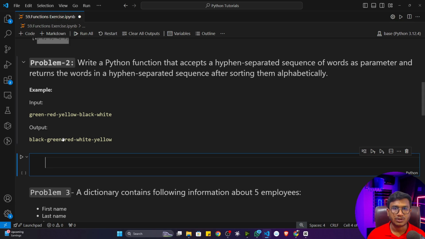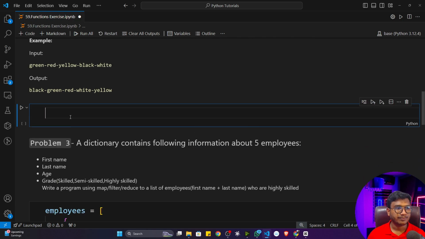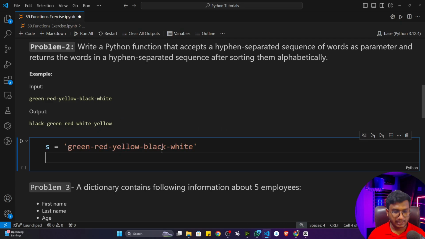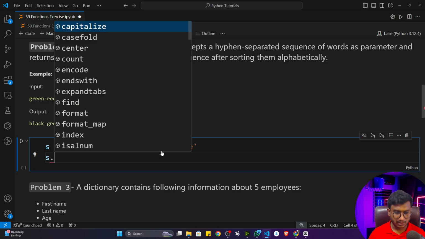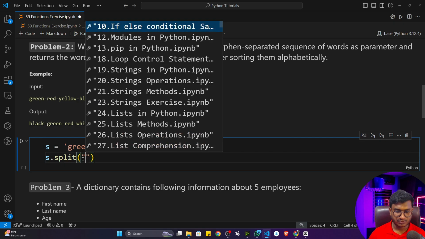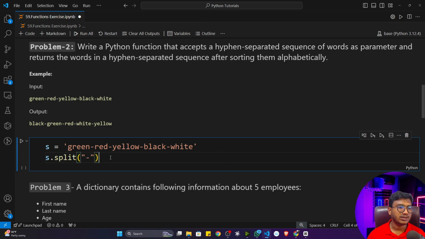Okay, I hope you got it. What is alphabetically sorted? I think I showed you, right? So this particular statement I have to write right now with the help of a function. So let's create a function. But before that, let me tell you how we can solve this problem. Let's say this is my string. I think you know inside string we have a method called split. Split does the split operation with respect to any kind of symbol. Let's say I want to split with respect to this hyphen symbol, and it will return me one list.